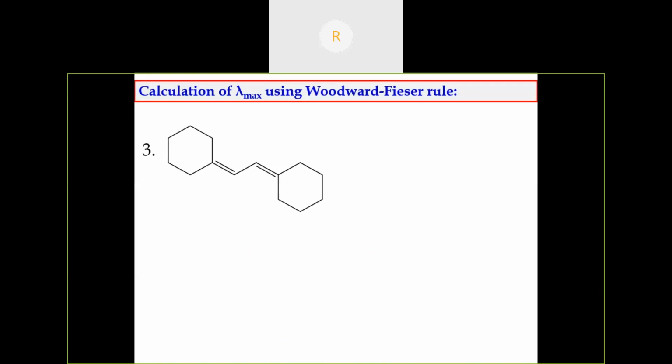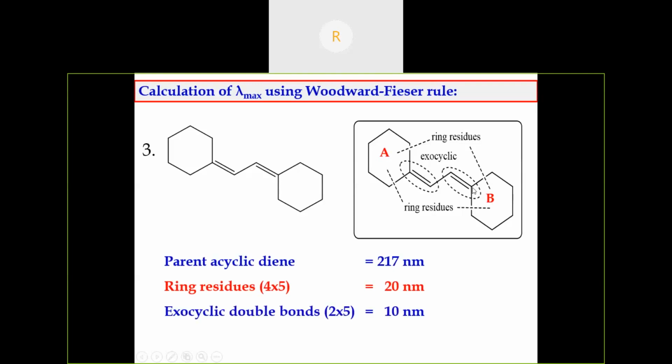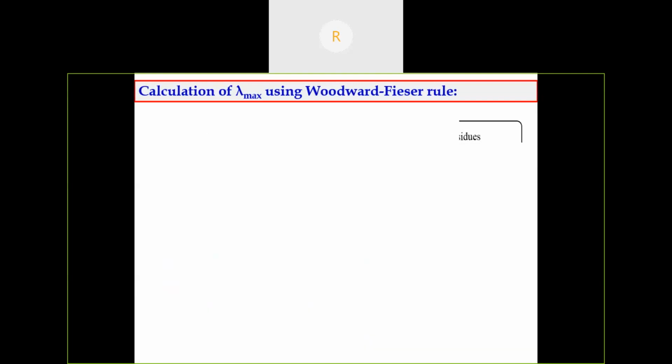See, this is another example. Here there are two rings, so we have to consider the ring substituents or ring residues. Starting from the conjugation here, there is one ring residue, and in ring B there are two ring residues. So there are four ring residues. Exocyclic double bonds: sitting inside ring A, there is one exocyclic. Sitting inside ring B, this is another exocyclic. So there are two exocyclic double bonds, so 2 into 5, 10 nanometer. The calculated lambda max value is 247 nanometer.